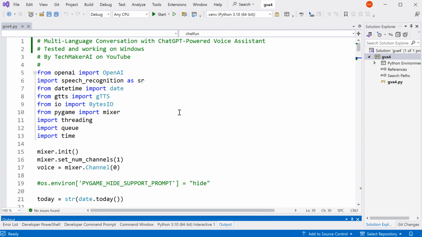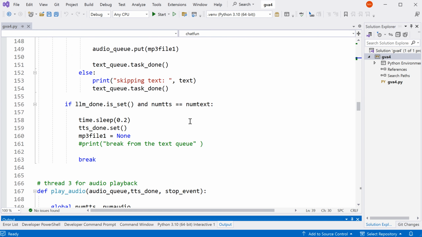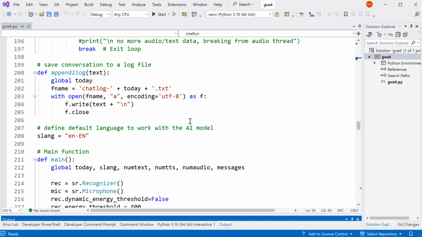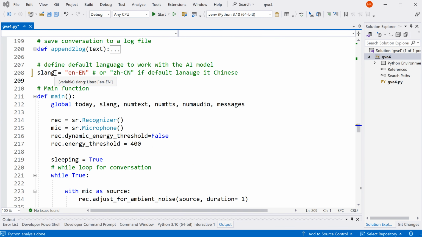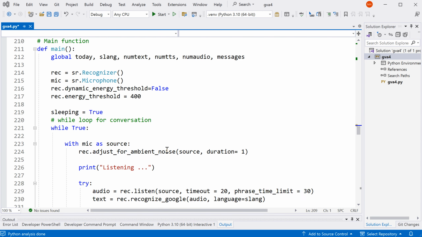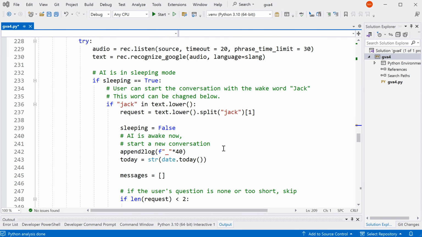This program is very similar to the previous version, except I changed some parts handling the language. So in this video, I'm going to highlight the areas I have changed. I will start from the main function this time. Over here, we define the English language as the default language. If the user wants to start the conversation with Chinese or another language, they can always change this part. Very similar to before, the user must start the conversation with the default language, for example, English.